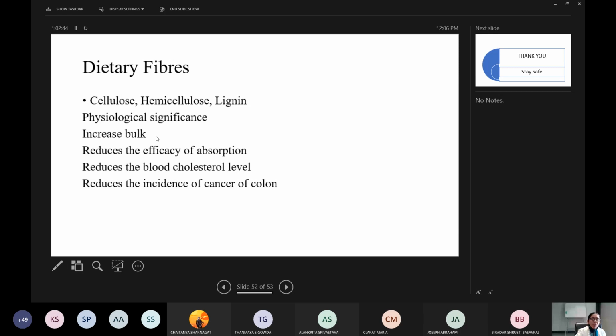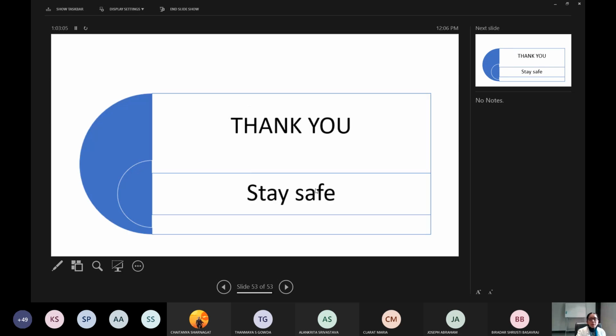So over-distension occurs fast, reflexes will be set up, and the defecation will occur at a proper time. It reduces the efficacy of absorption, reduces the blood cholesterol level, and reduces the incidence of cancer of colon. These are the functions of dietary fibers.